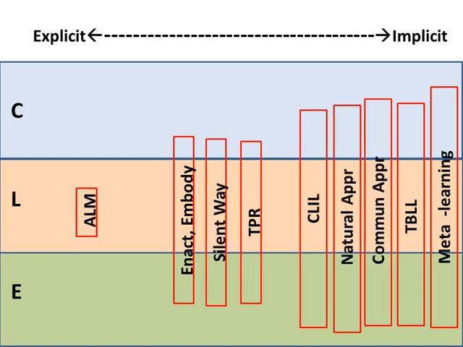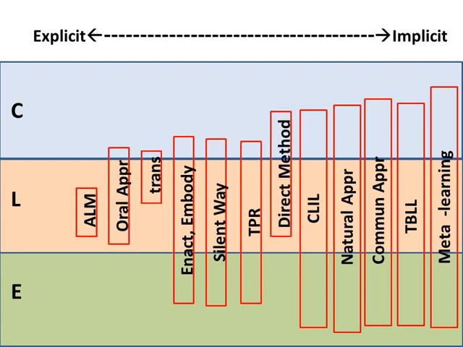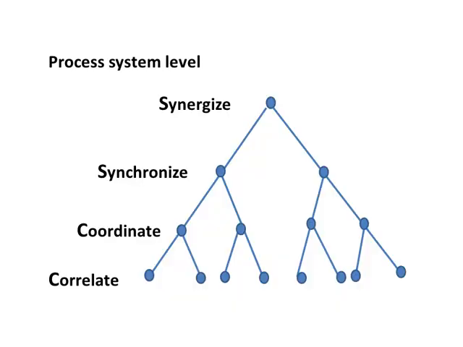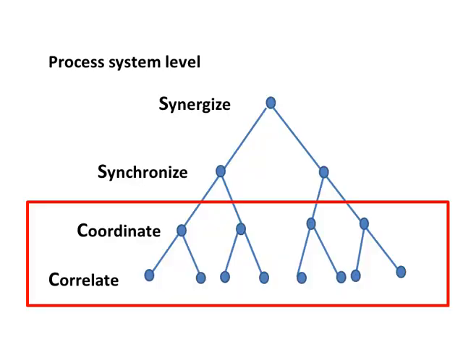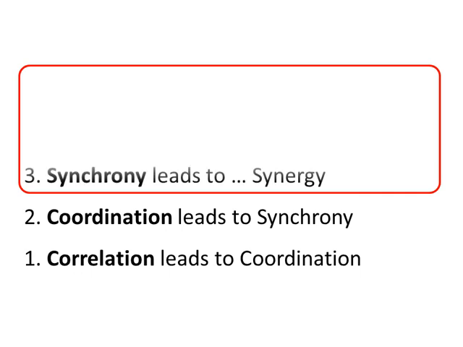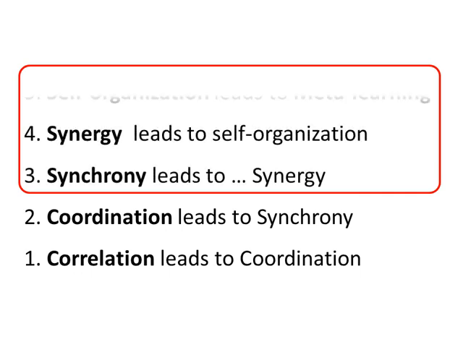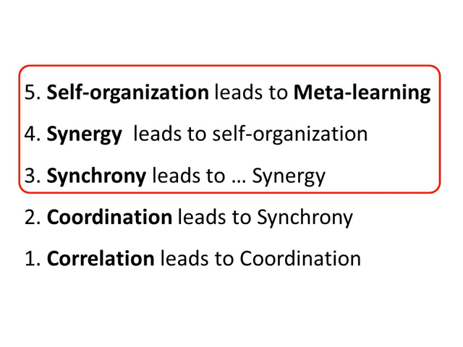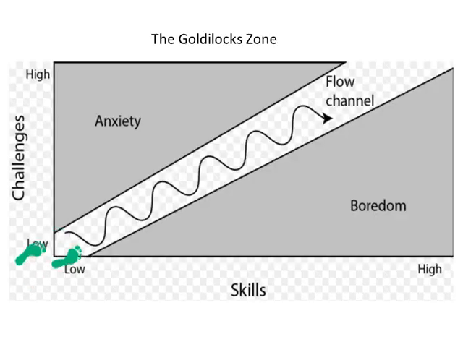Explicit learning is more conducive to the summative, exacting correlation and coordination of information. Implicit learning is more conducive to synchrony, synergy, self-organization, emergence, and top-down processing, complex dynamic adaptive systems. Learners work their way up the flow channel by co-adapting, explore-exploit cycles, explicit-implicit cycles.